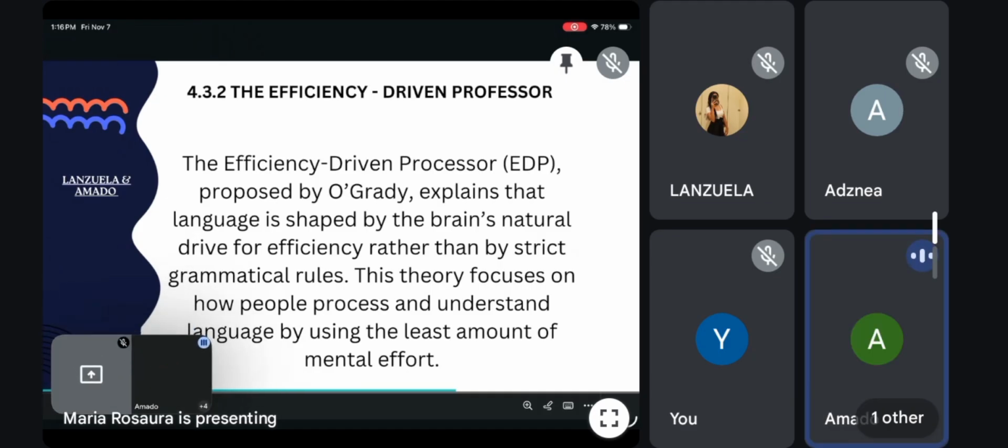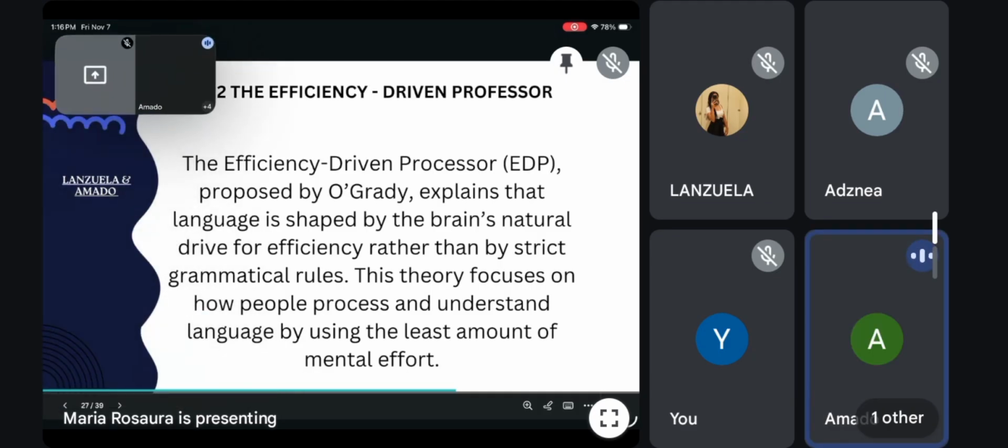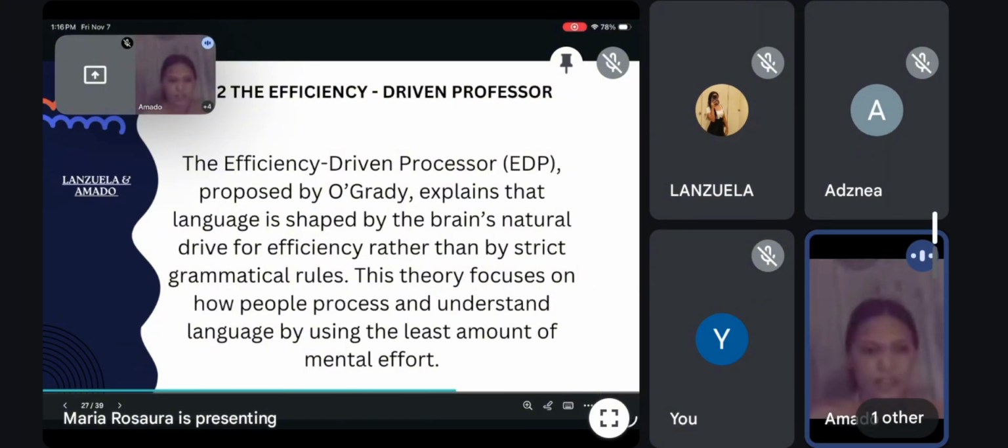So, good afternoon, everyone. Now we're going to discuss the efficiency-driven processing. The efficiency-driven processing, proposed by O'Grady, explained that language is shaped by the brain's natural drive for efficiency rather than by strict grammatical rules. This theory focuses on how people process and understand language by using the least amount of mental effort.